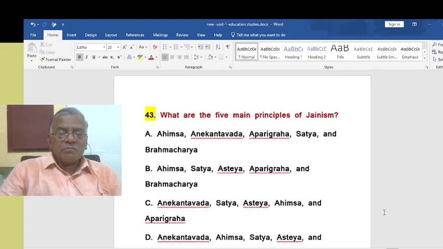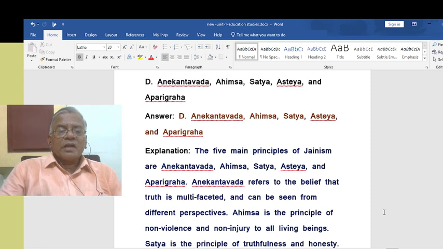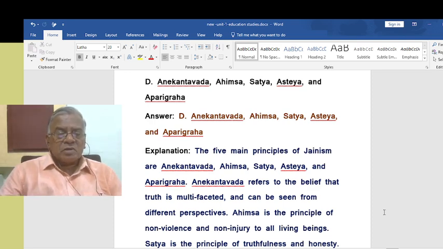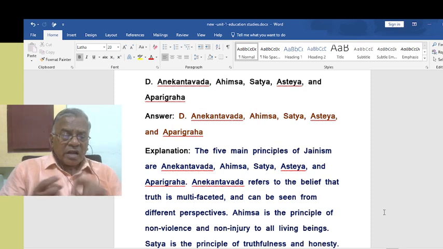What are the five principles of Jainism? That is Anekantavada, Ahimsa, Satya, Asteya and Aparigraha. These are the five main principles of Jainism. Please once and for all get this: Anekantavada, Ahimsa, Satya, Asteya and Aparigraha.